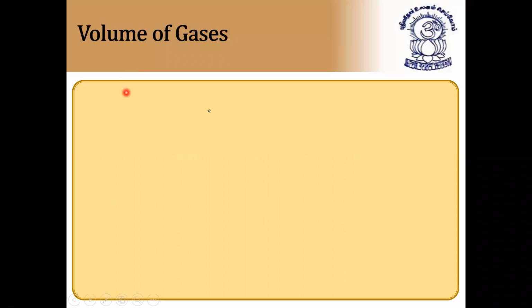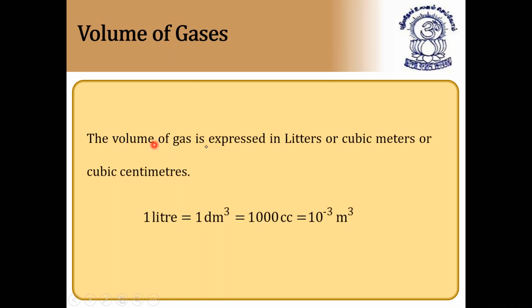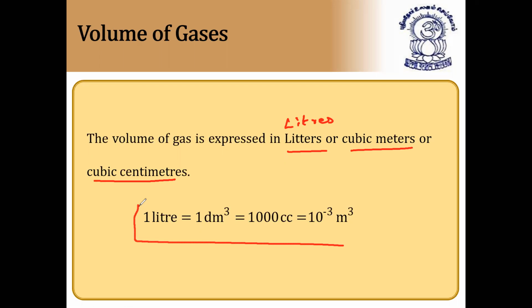Next we have volume of gases. Already we know volume of gas is expressed in terms of liters, or cubic meters or cubic centimeters, and the relation is important. 1 liter is equal to 1 decimeter cube, which is also equal to 1000 cc, or 10 to the power of minus 3 meter cube, or 1000 ml.